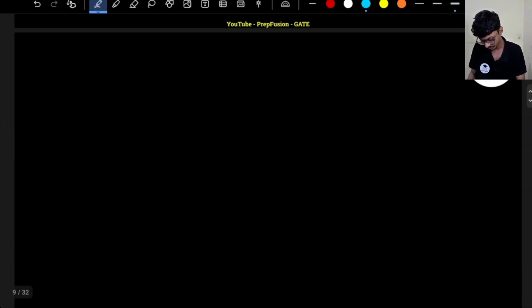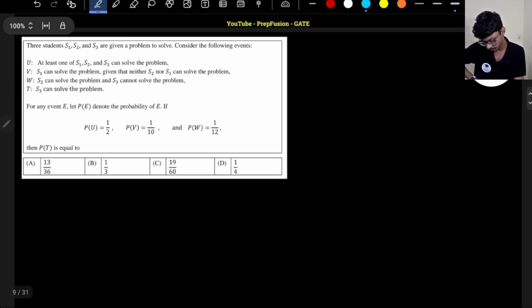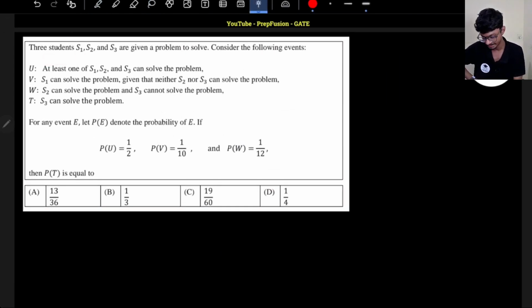Next one is a probability question, which you guys will love. So here we have been given a few conditions. There are 3 students, S1, S2, S3, who are given a problem to solve.